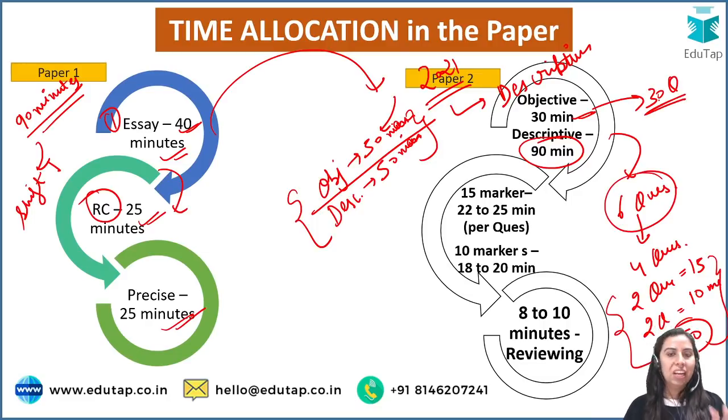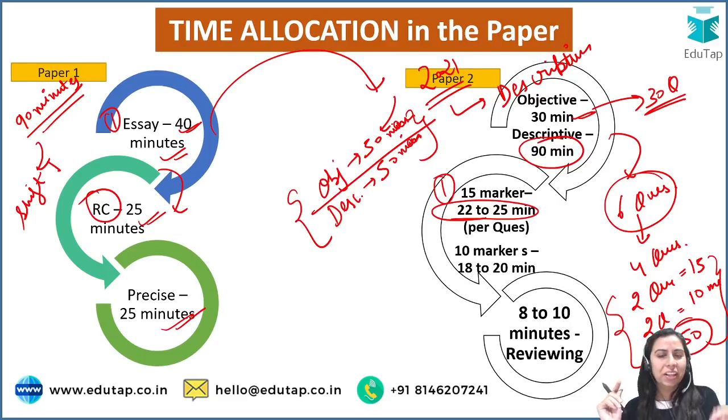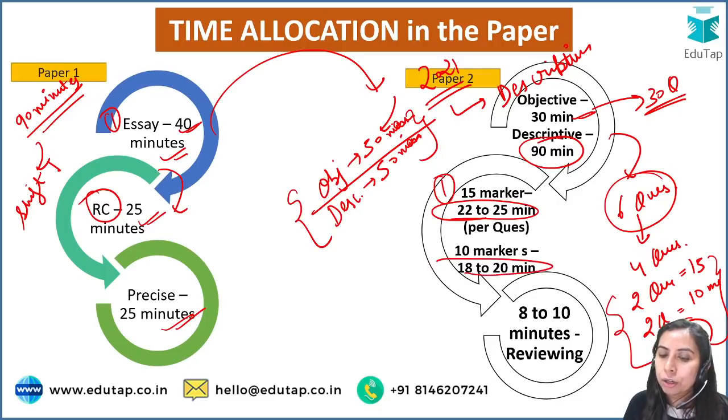So guys, a 15 marker question, ideally you should be able to complete between 20 to 25 minutes. So try to keep around 22 minutes for each 15 marker. Attempt the 15 marker questions first, because you cannot take risk there. Two 15 markers fetch you 30 marks. You're fighting for 30 marks there. So 22 to 25 minutes. For a 10 marker, it should be 18 to 20 minutes.